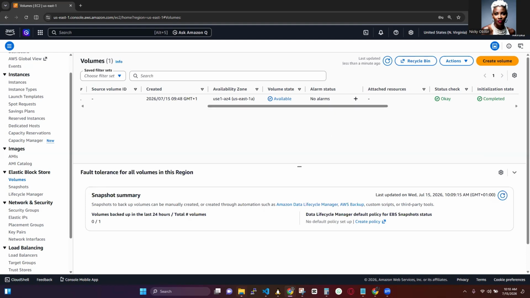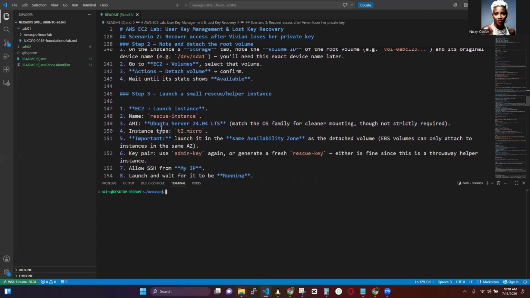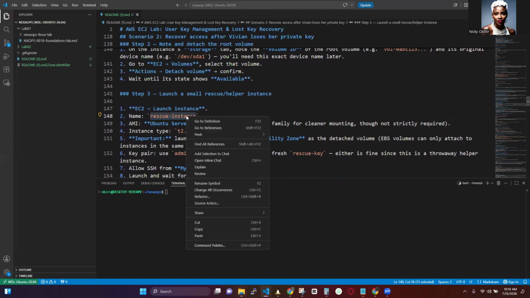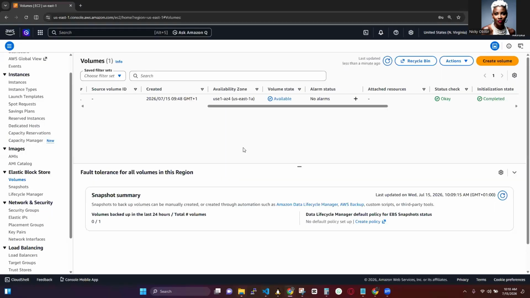So now let's launch a rescue instance. Let's go back to our script and follow the steps. Step 3 is that we're going to launch a small rescue instance, a helper instance that will help us to create a key that we are now going to use, or rather that we're going to give Vivian to use to launch back into that server that is running right now without a volume.